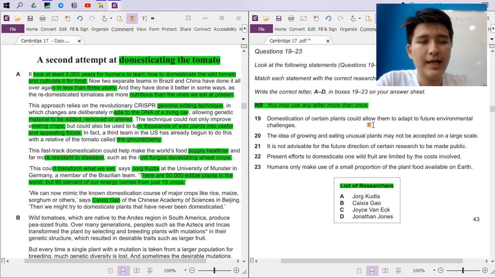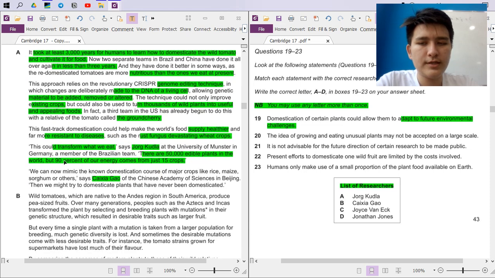Domestication of certain plants could allow them to adapt to future environmental challenges. Could help make the world's... This is something that I think Jorg said, that we could transform what we eat, right? There are 50,000 edible plants in the world, but 90% of our energy comes from just 15 crops. Okay, no, I don't think he said that. The idea of growing and eating unusual plants may not be accepted on a large scale. No, no one has said that, I think.